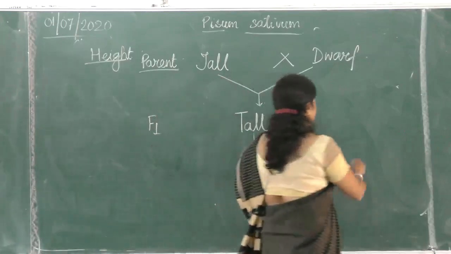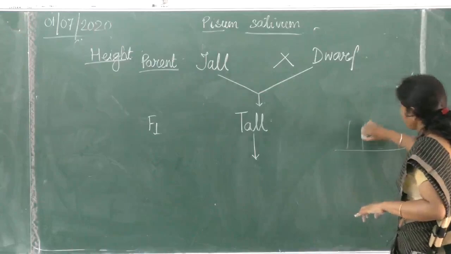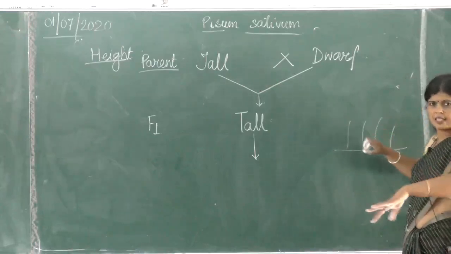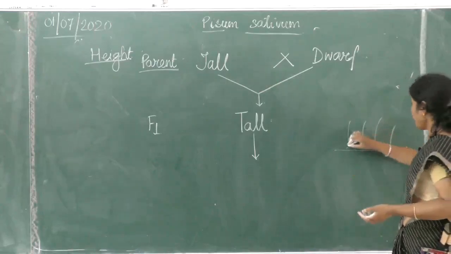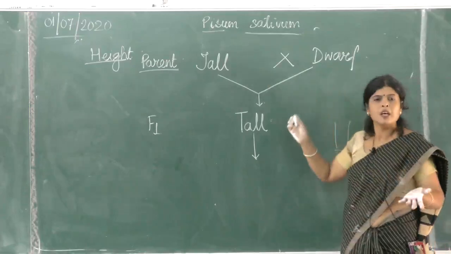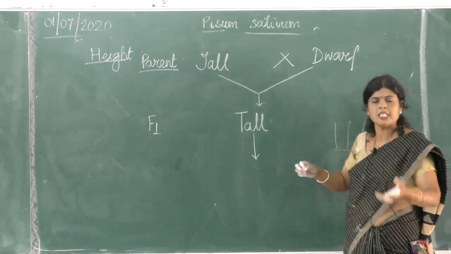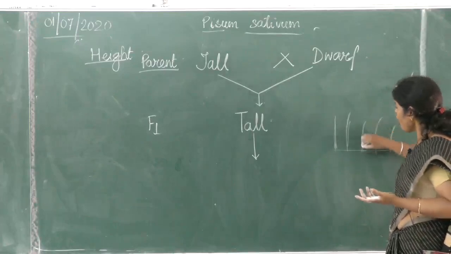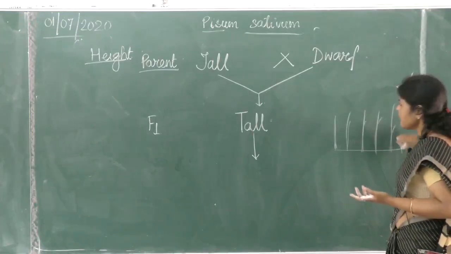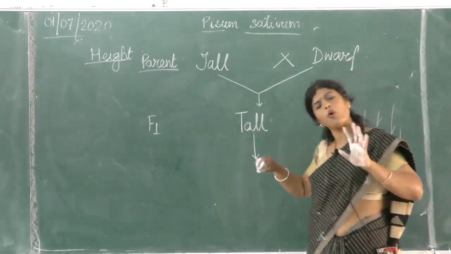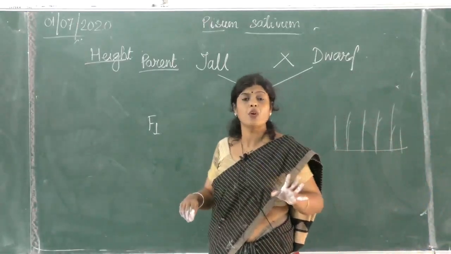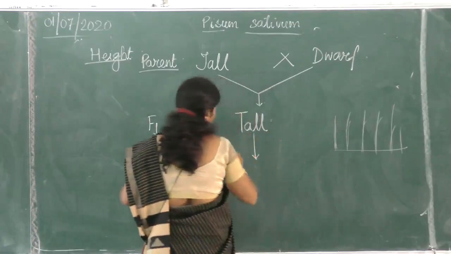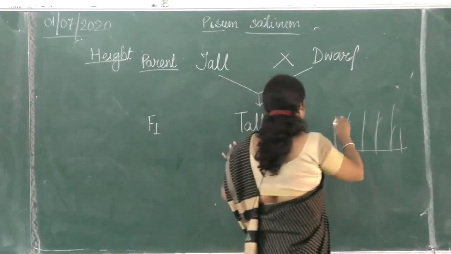What is the meaning of self-pollinated? Thousands of such plants were produced, because from each seed a plant was coming out. One plant produces many seeds. From each seed a plant is coming out. Is it all right? Okay, so all the plants which came out were all tall. Is it clear? None were dwarf when they were produced from this, and now they were self-pollinated.